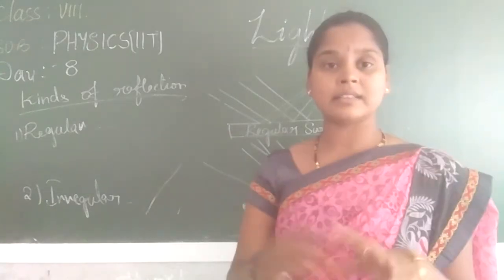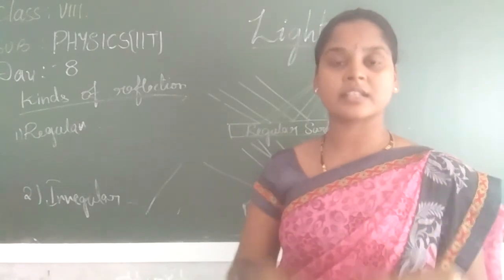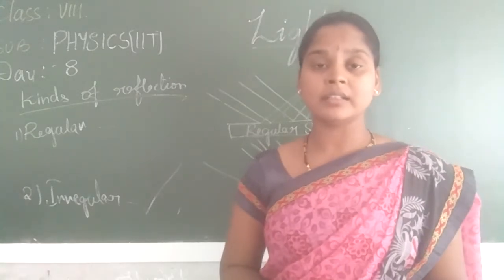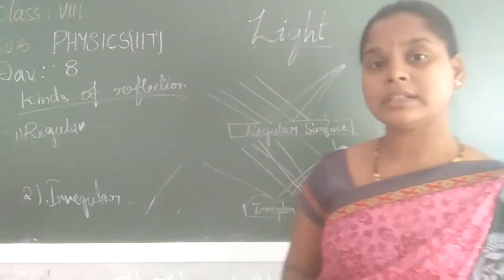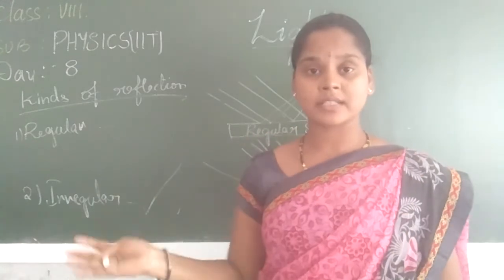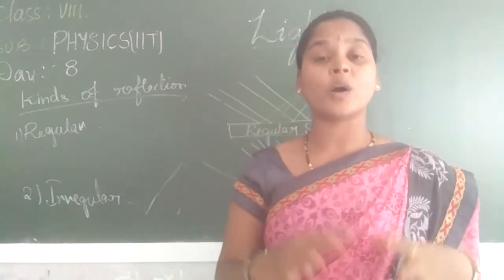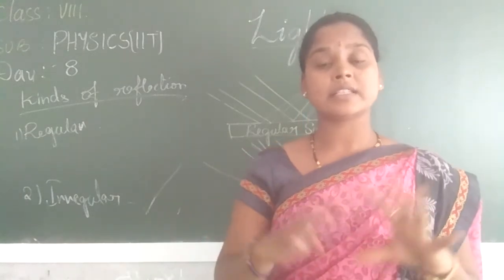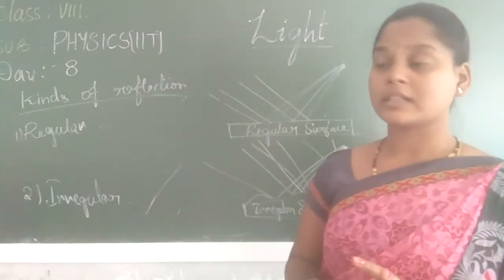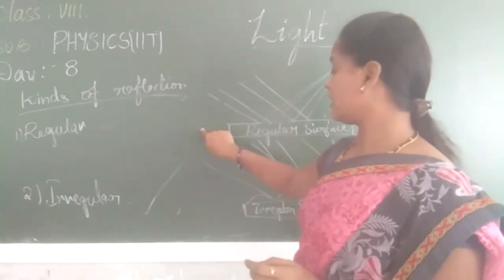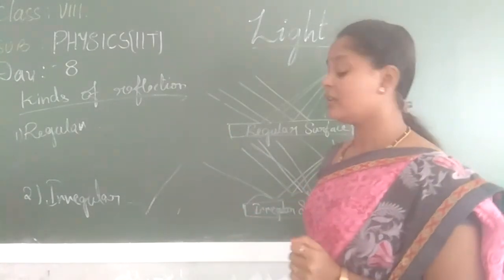Whatever objects we are seeing around us, it is just due to irregular surfaces. Is the Earth a regular surface or an irregular surface? The Earth is an irregular surface. Light rays fall on the Earth, and after falling they reflect back. Due to that reflection we see all the objects. The reflection is not even all over the world, and that is the reason you can see the objects clearly without any problem to our sight. This is regarding regular reflection as well as irregular reflection.